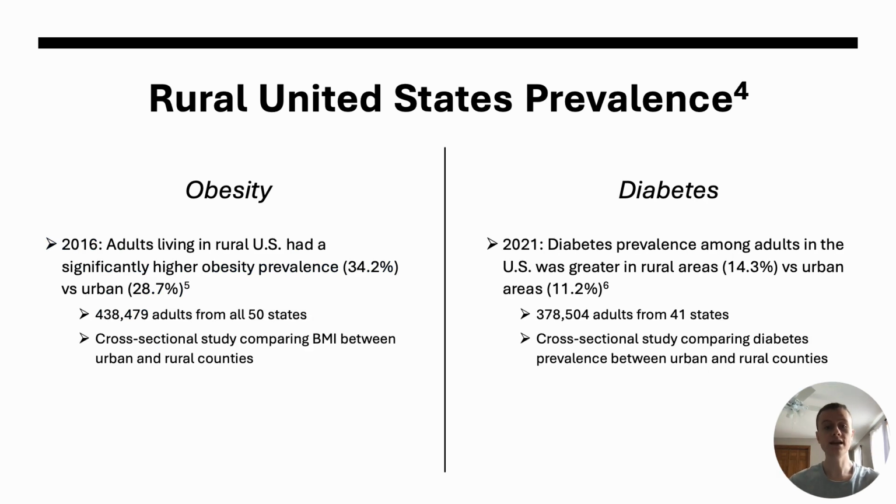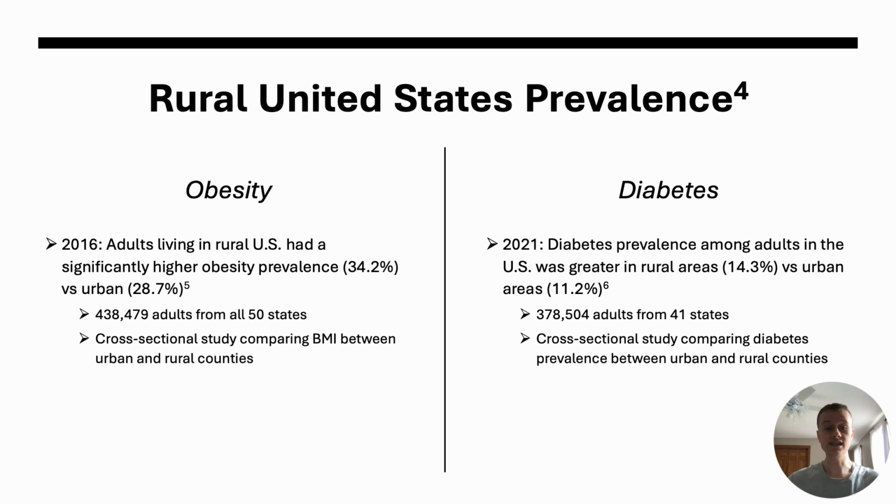A specific demographic with disproportionate rates of obesity and diabetes in this country is the rural population. Although only 19% of the U.S. population resides in rural areas, these communities occupy 97% of the country's landmass, highlighting the vast remoteness of many regions.